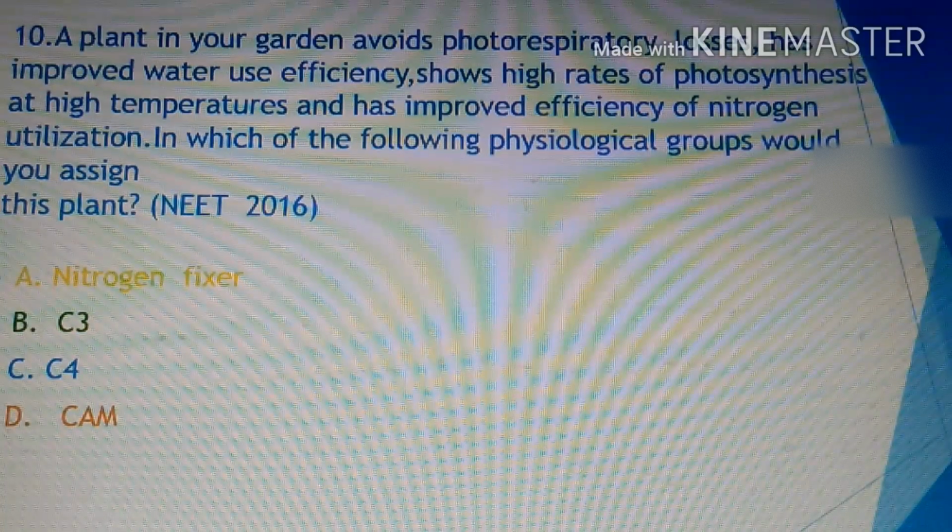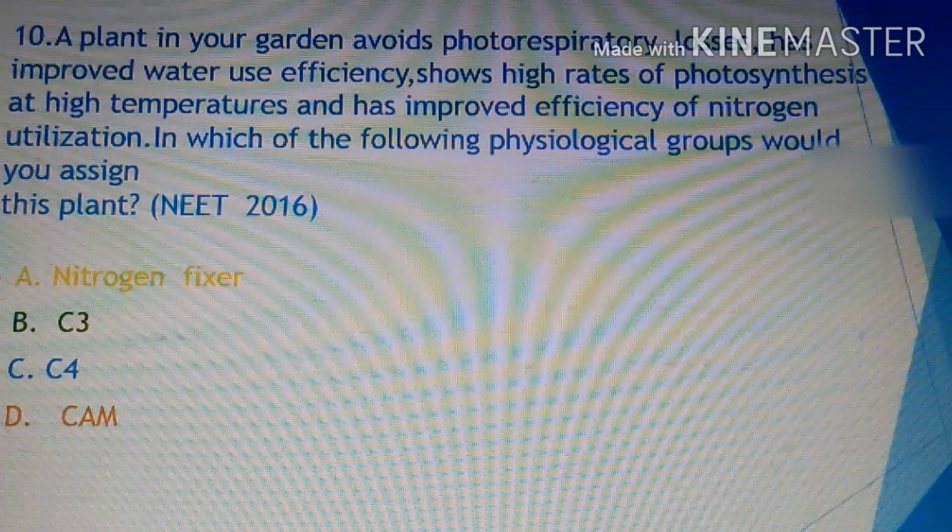So this is the property exhibited by the C4 plants, because in C3 plants at high temperature the photosynthetic yield is reduced. It means there is no high rate of photosynthesis, and it has improved efficiency of nitrogen utilization.